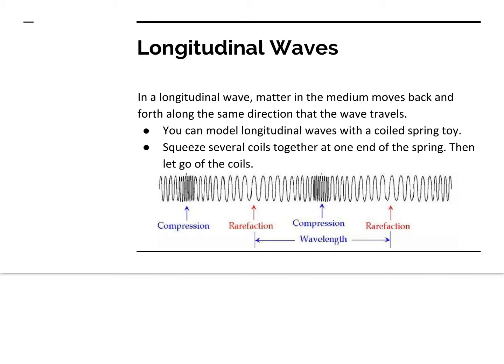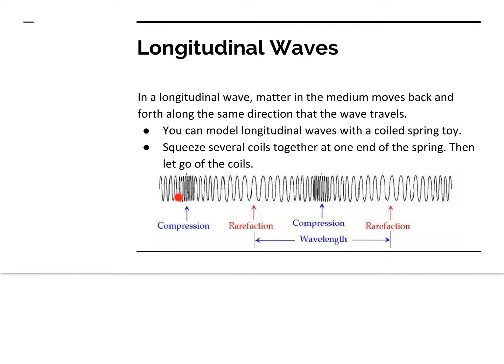The second type is the longitudinal wave. This is where the matter or the medium is moving in the same direction as the wave. The wave is moving to the right and the matter is moving to the right, moves back and forth, so this way. We're going to try this out with slinkies in our lab, but if you squeeze a couple coils together like this, that is going to be called compression.